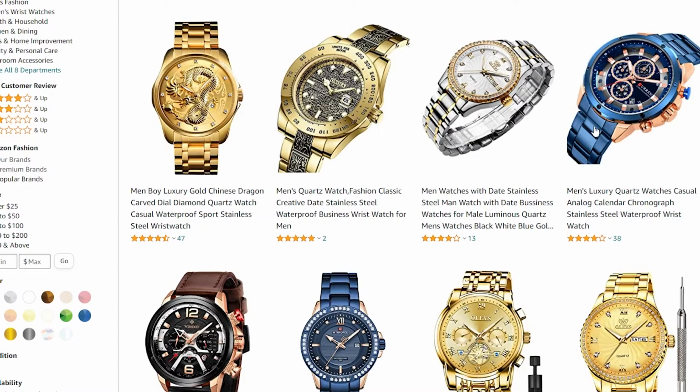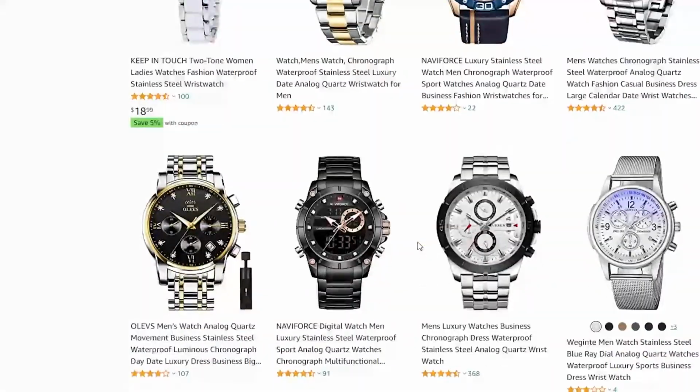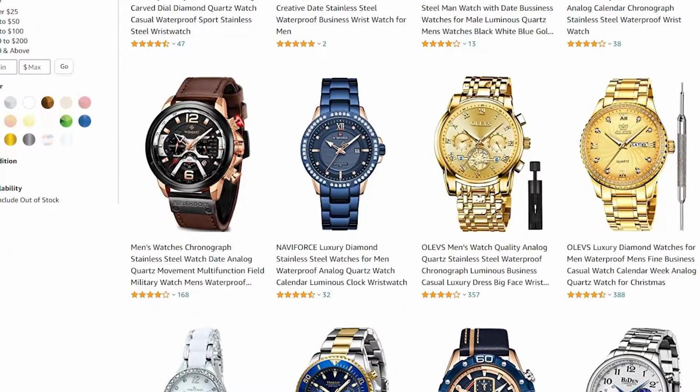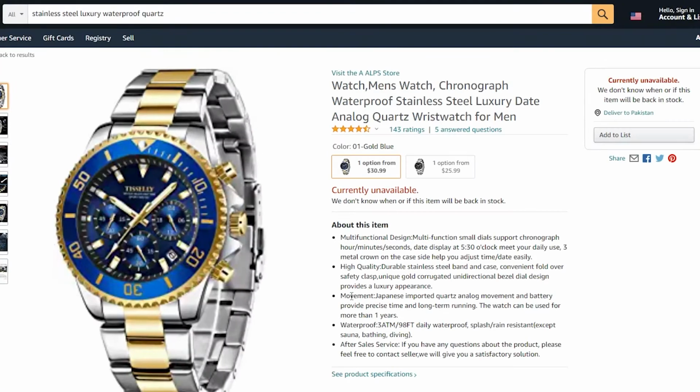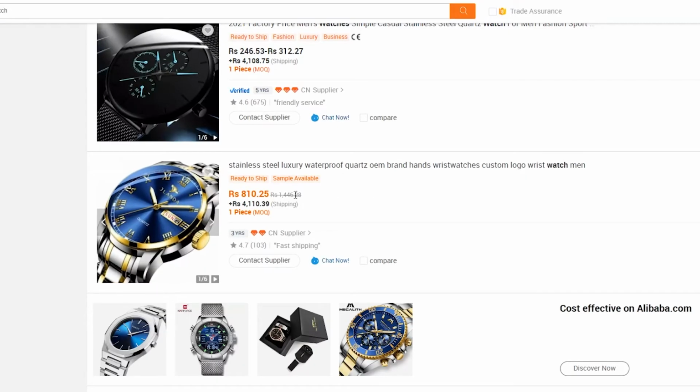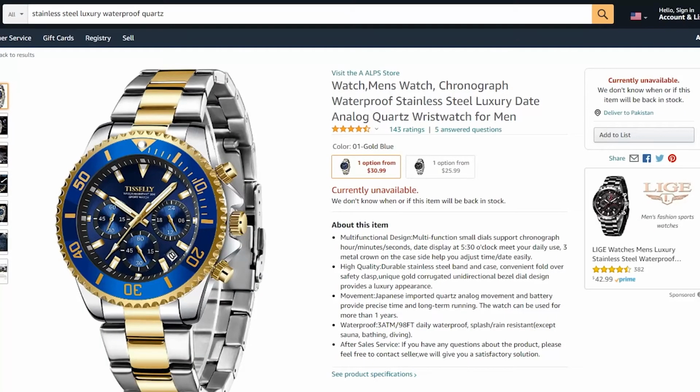Now, if I were to open up a similar watch over here, let's take a look around. Let's see if I can find a similar watch. This one looks really nice. How much is this going for? This is going for a whopping 30 bucks. This is $5 over here, and over here almost the same watch is going for $30.